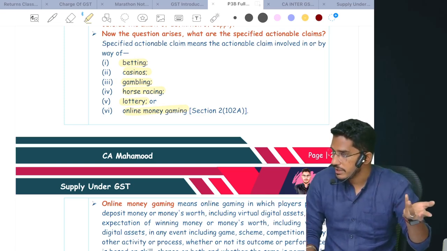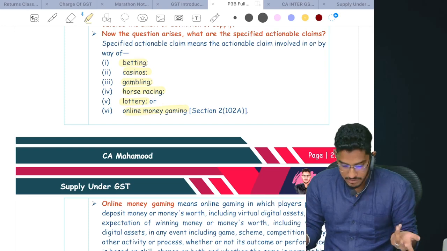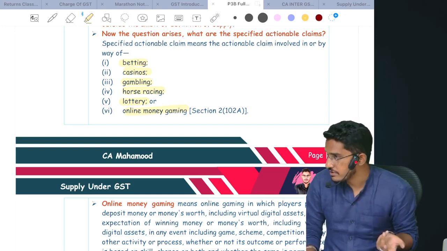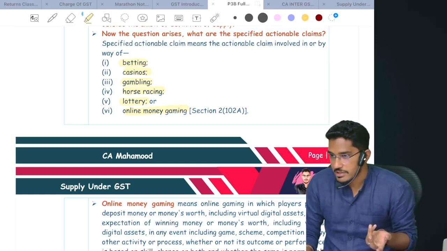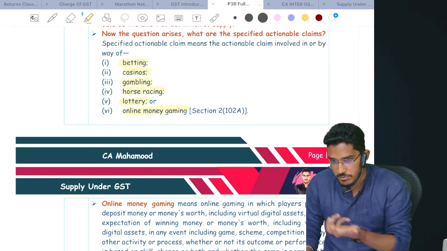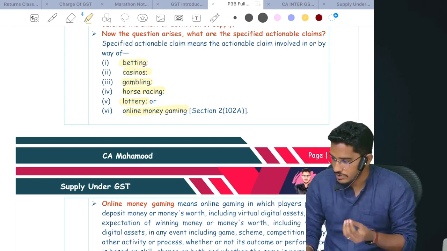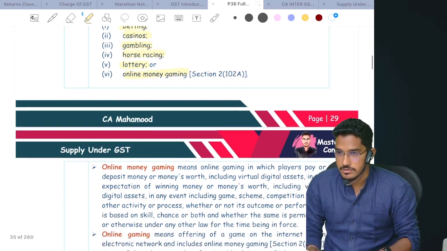If you want to develop any mnemonic for that, try to do it. But I'm not personally a fan of that at all. So today ChatGPT will do the thing for you. If you enter all these things and ask ChatGPT, it will give you some mnemonic by which you can remember it. So put in that little extra effort. Understand?